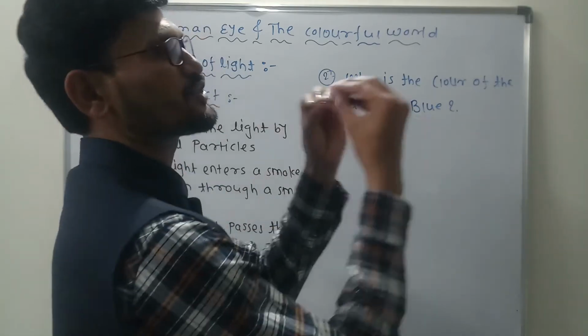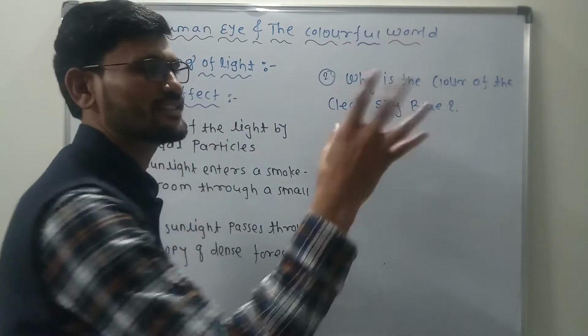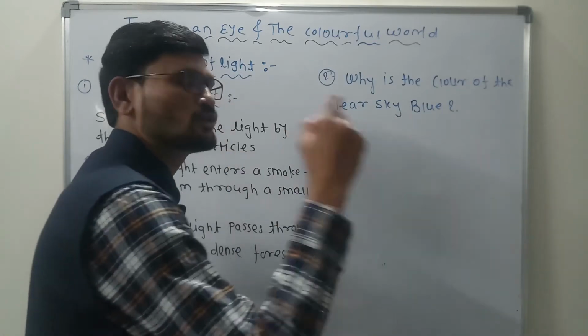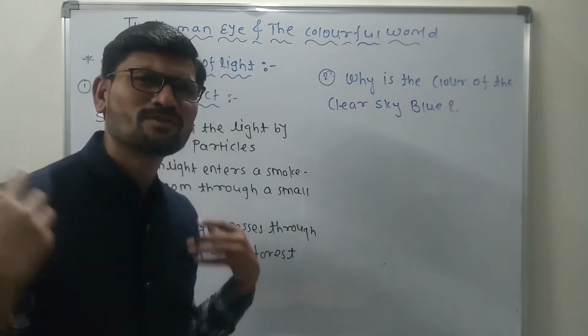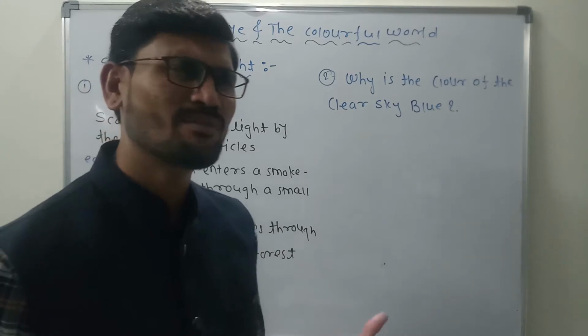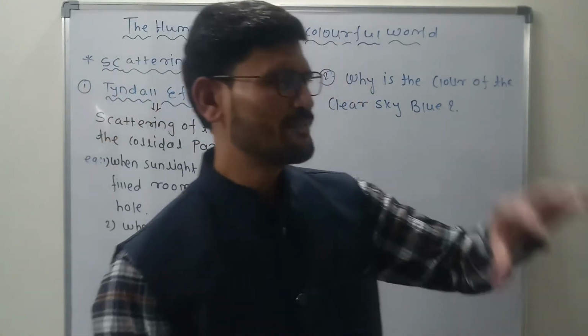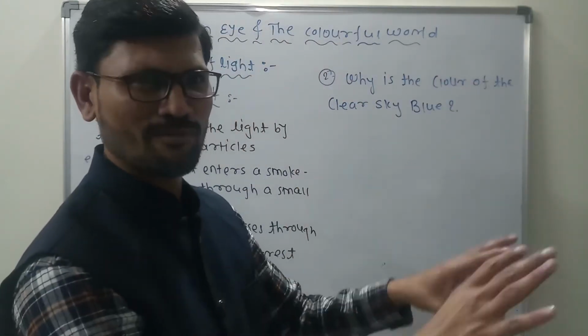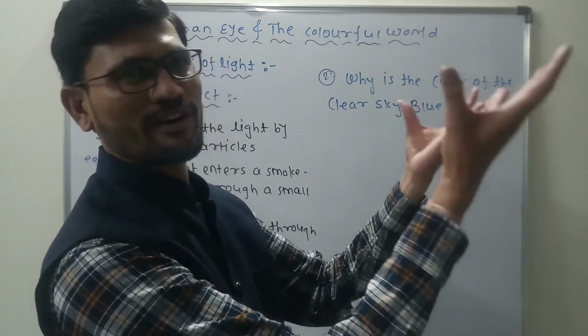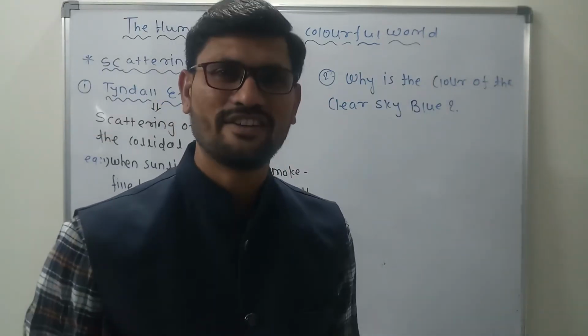Why do we see the small particles when the light is traveling through the small hole? Many times we have observed examples of this. If there is a window in the morning and light is coming in, we are able to see the dust particles. That is the Tyndall effect.